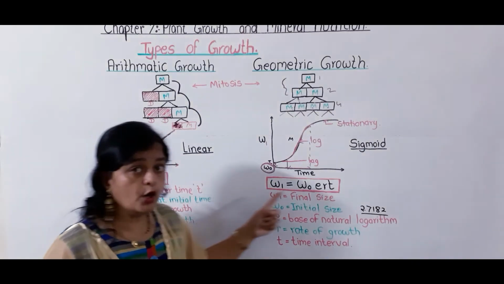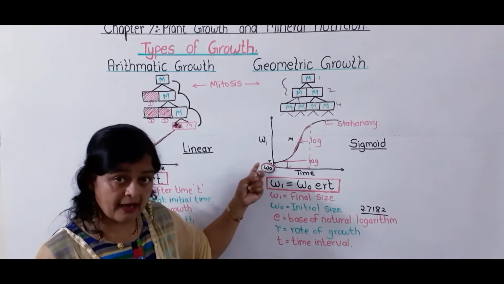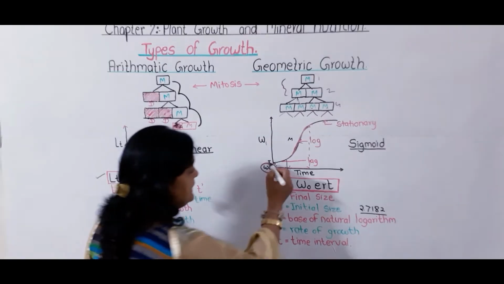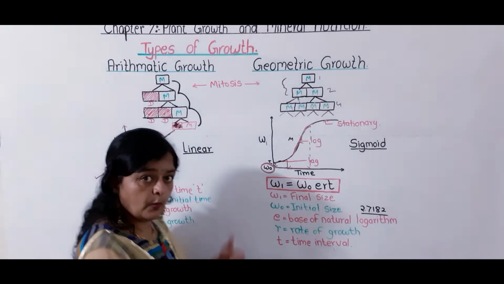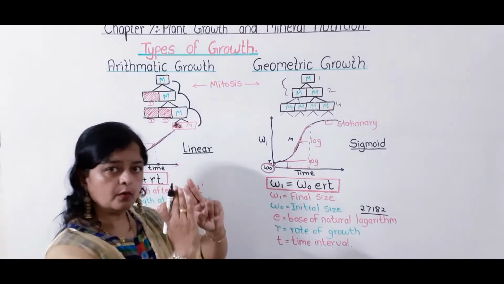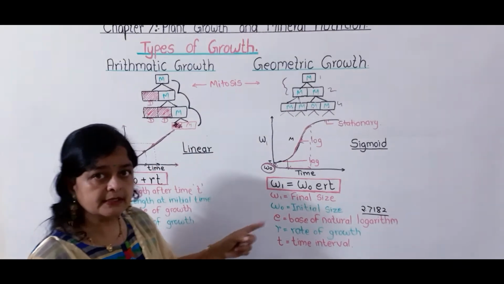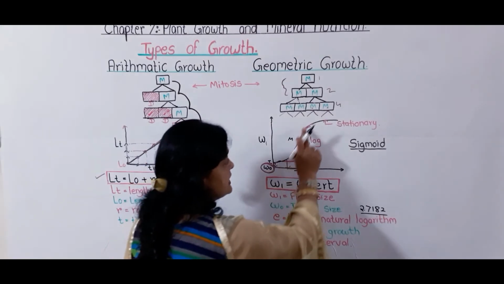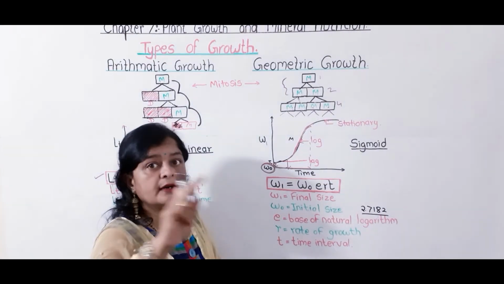When we plot the graph for this geometric growth, we get the S-shaped curve. This type of curve we get. While here we will get the linear growth because the growth is continuous, slow but continuous. But here we get an S-shaped curve. This S stands for sigmoid growth curve.